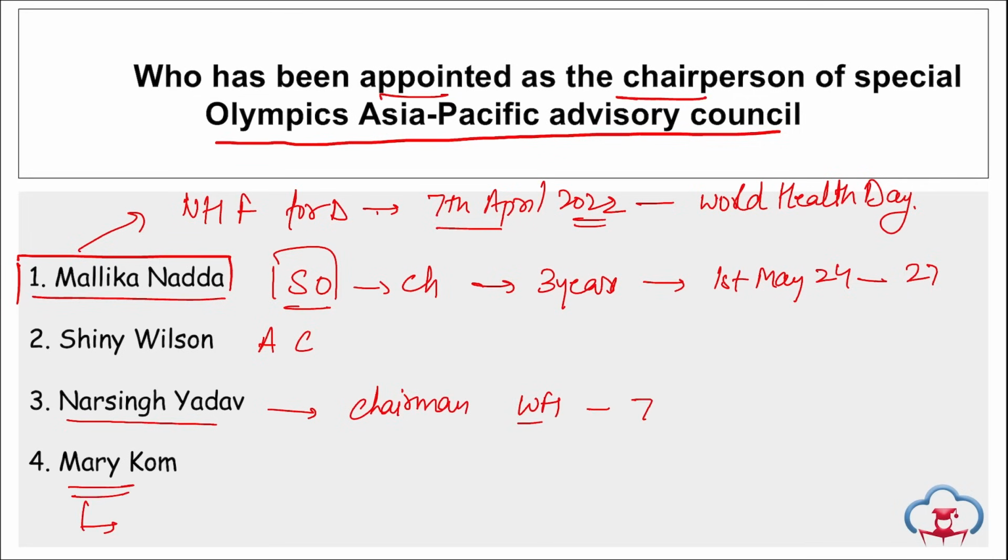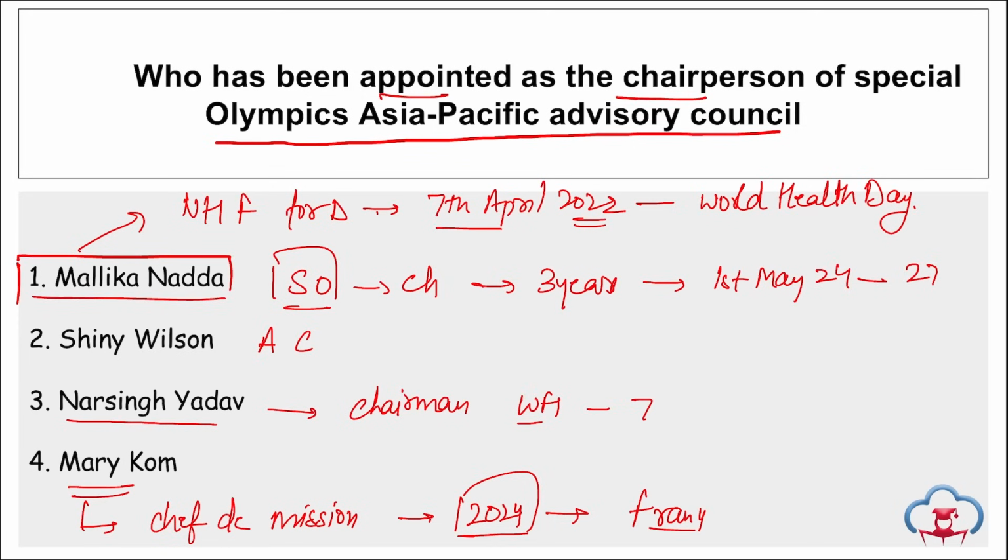And Mary Kom, she has been appointed as the chef de mission of the Indian contingent of the 2024 Paris Olympic Games, and where will they be held? In Paris, France. Who will be the flag bearer for this Paris Olympic Games 2024? Sharath Kamal. Sharath Kamal will be the Indian flag bearer here.